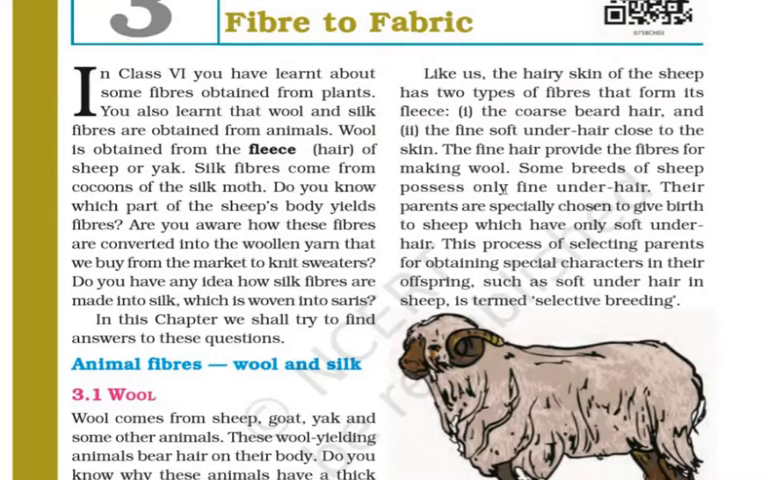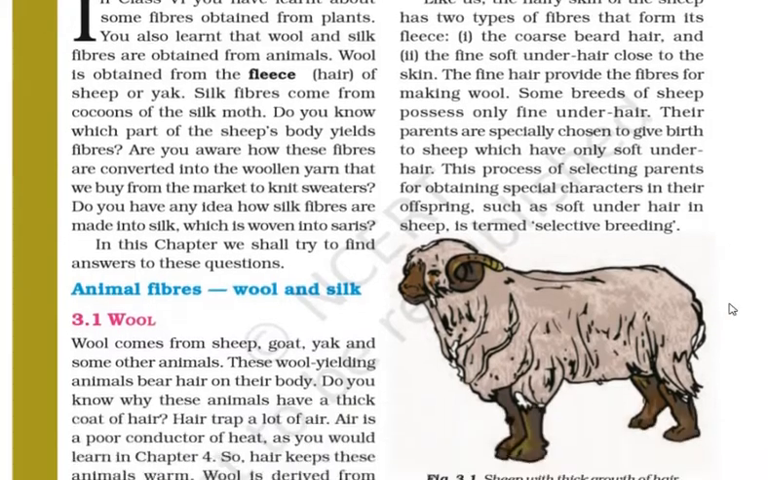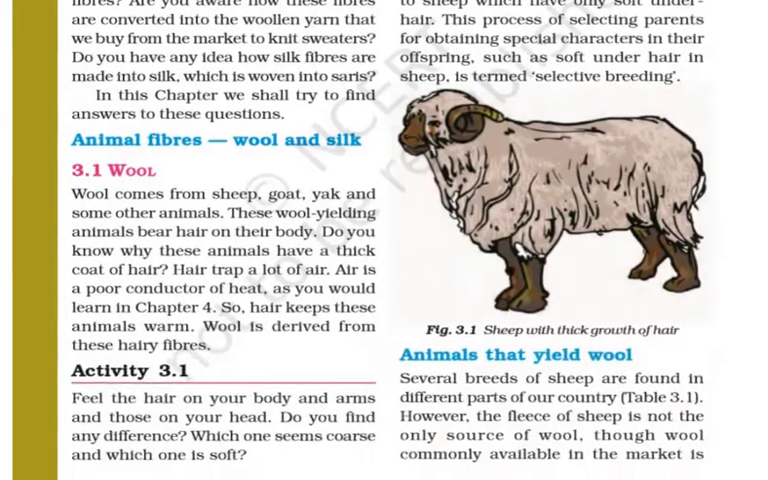Some breeds of sheep possess only fine under hair. Their parents are especially chosen to give birth to sheep which have only soft under hair. So the sheep are bred so that good quality wool can be produced. This process of selecting parents for obtaining special characters in their offspring, such as soft under hair in sheep, is termed selective breeding.